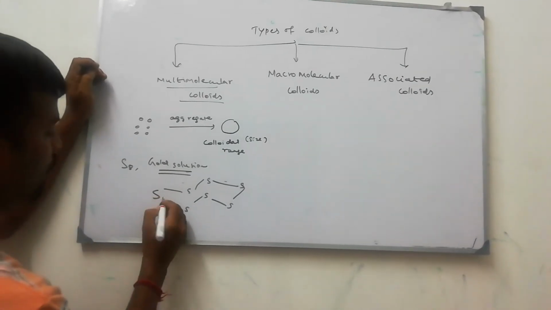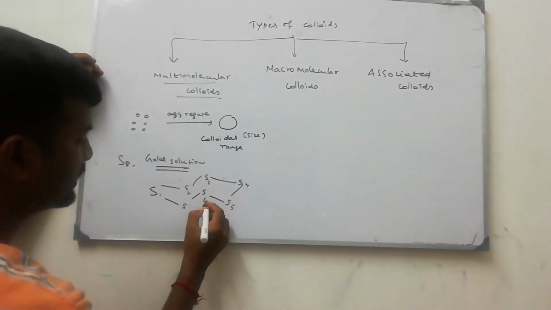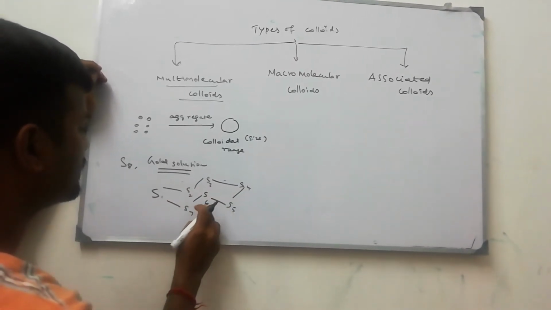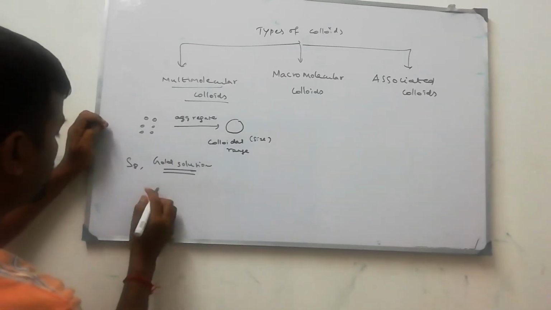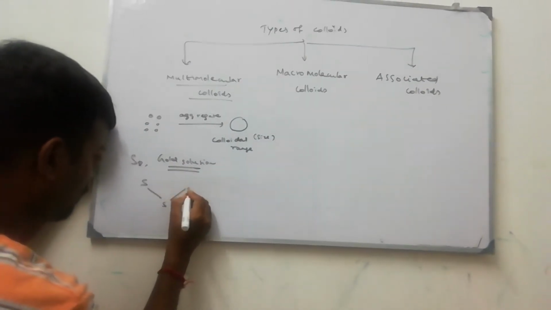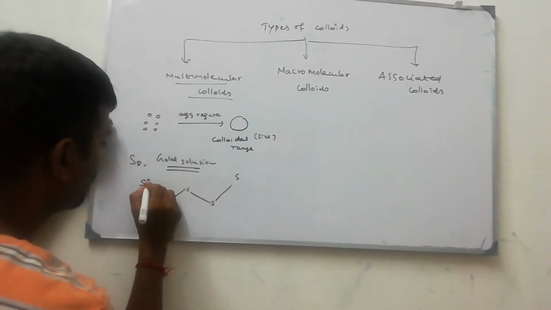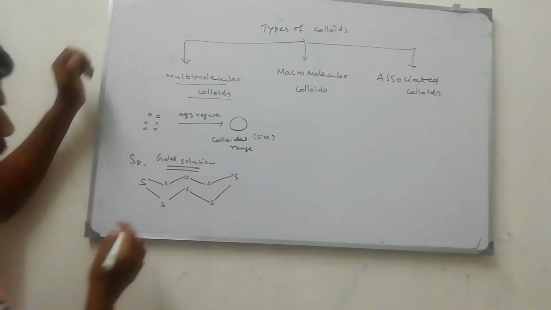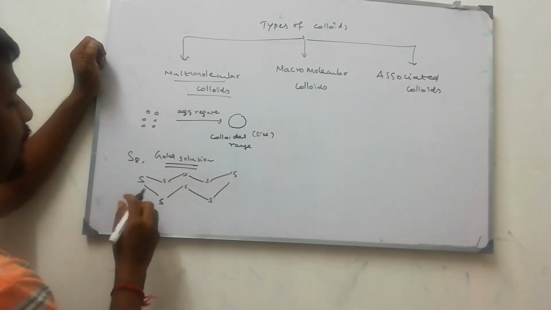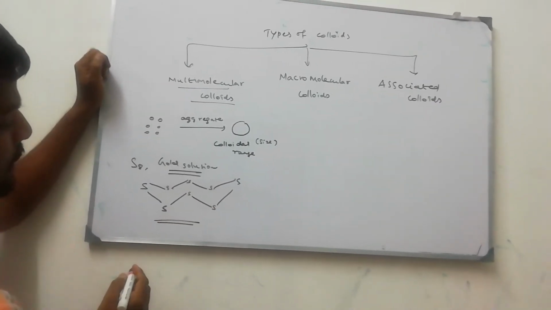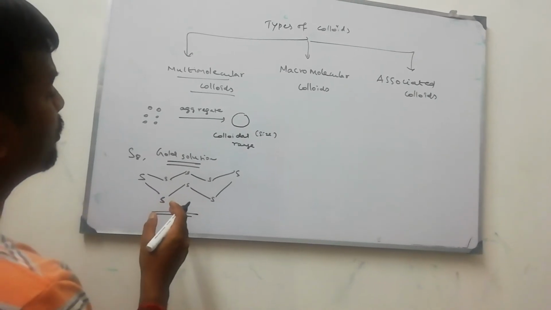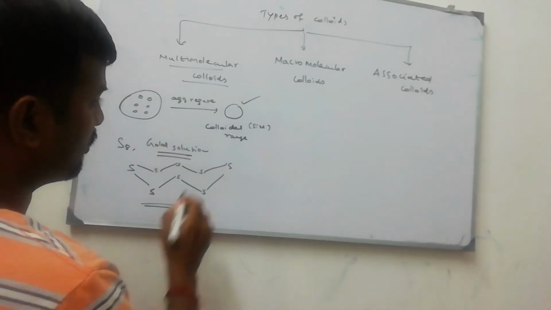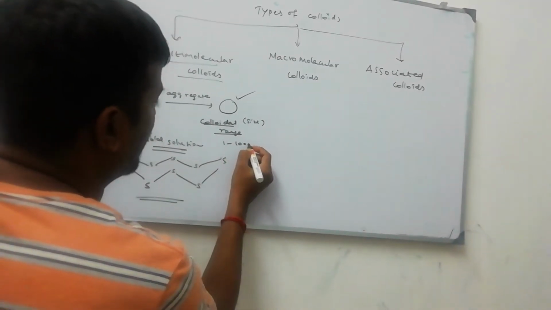Sulfur S8: one, two, three, four, five, six, seven, eight atoms. This is a crown or puckered ring shape of sulfur. In S8 molecules like that, this is the structure. Hundreds and hundreds of sulfur molecules combine together to form a particle of sulfur which is equal to colloidal range, that is 1 to 1000 nanometer range.